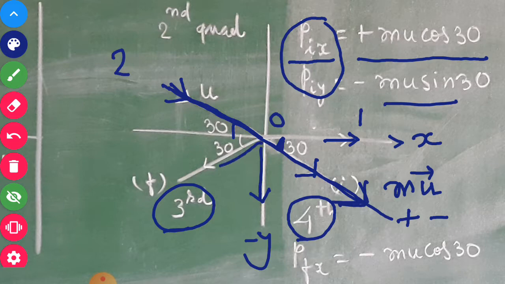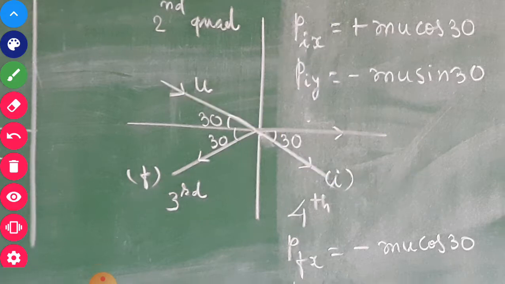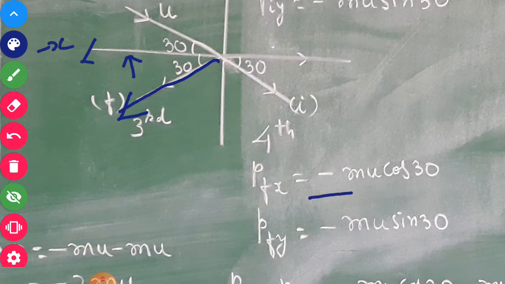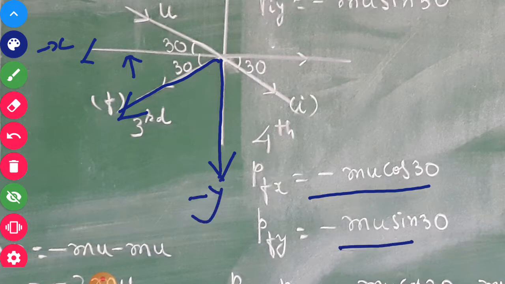Now the final momentum is in this direction, in the third quadrant. So the final momentum will also have two components. See, here they are written. The final momentum is making an angle of 30 degrees. So it will have an x component in the direction of the negative x axis, and it will be minus mu cos 30. And in this direction the y component will be there. This is the negative y direction, so it will be minus mu sine 30.